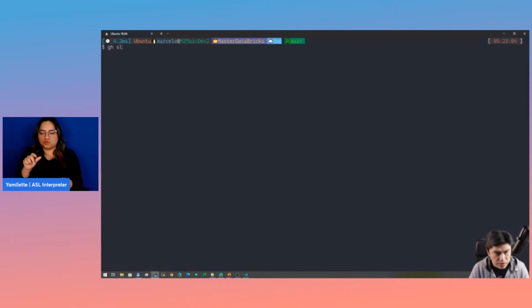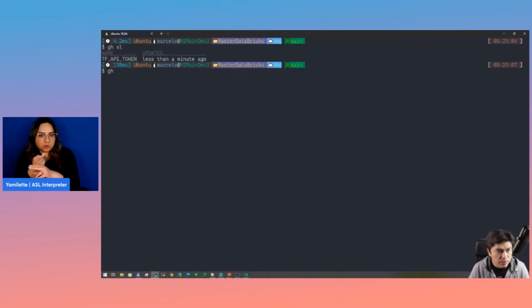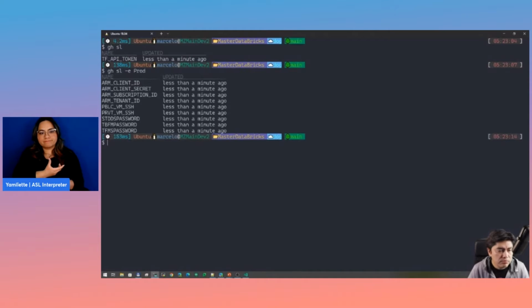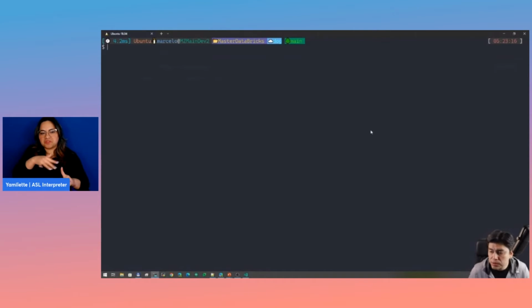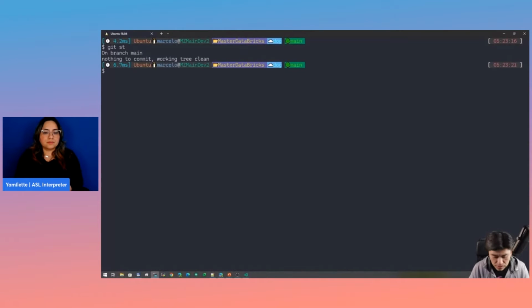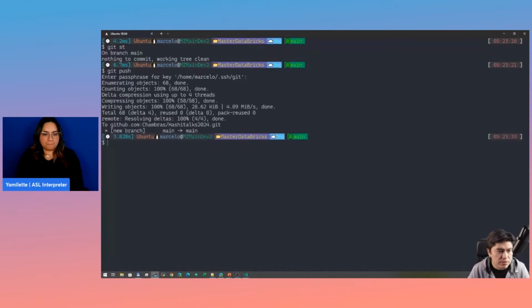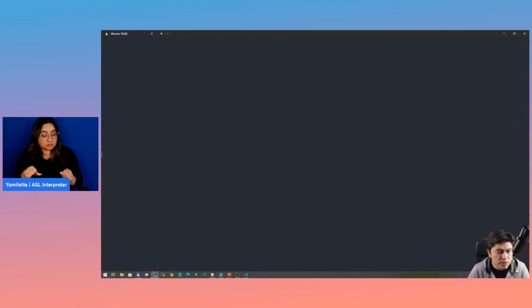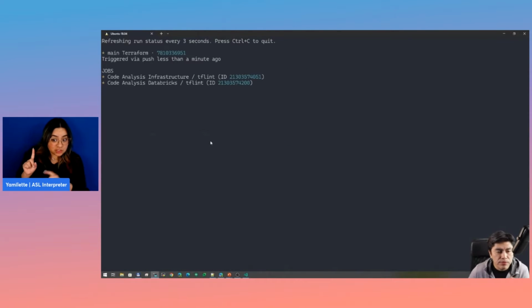Right, and we do git secret, hit one, but we do git secret for our prod environment, we get more secrets. So that's good. And right now we do git st, and at this time we can push all our changes to GitHub. And if I am able to type my password correctly, it is there. So now we can do a GitHub run watch, and this will trigger our first automation.